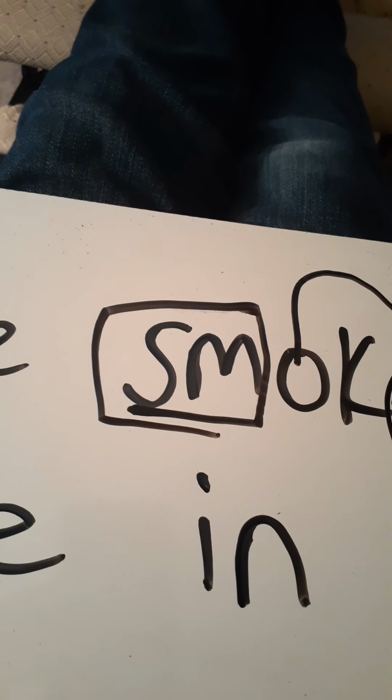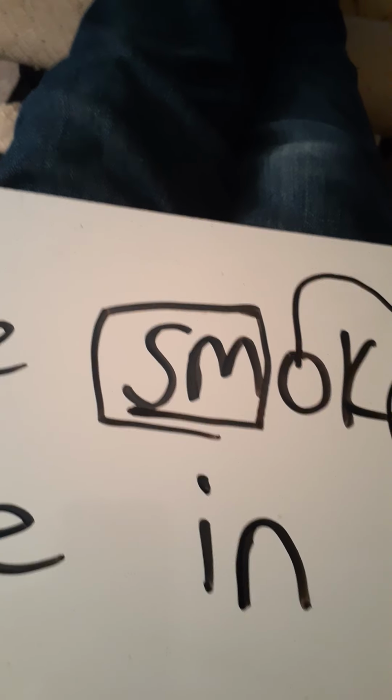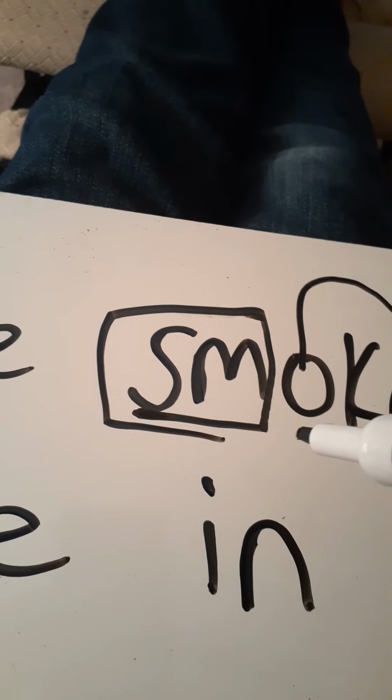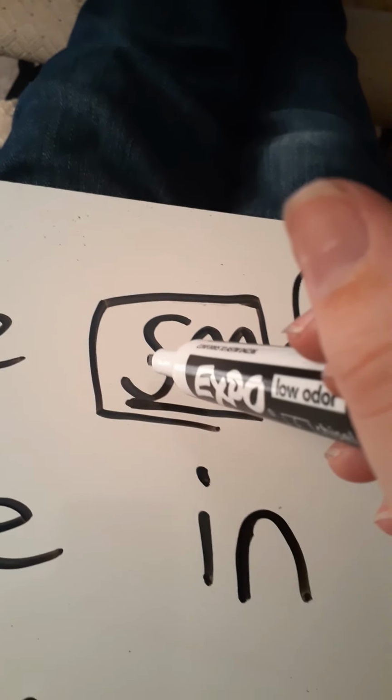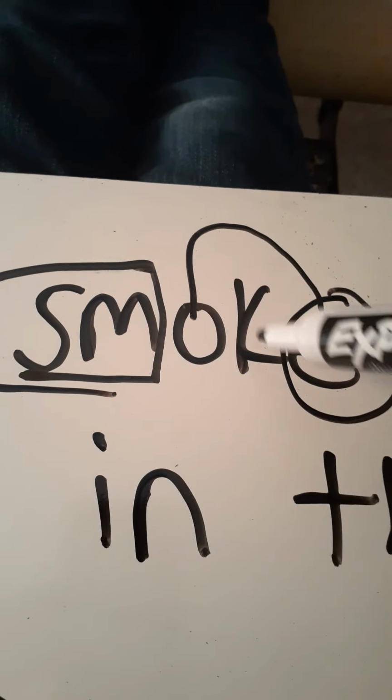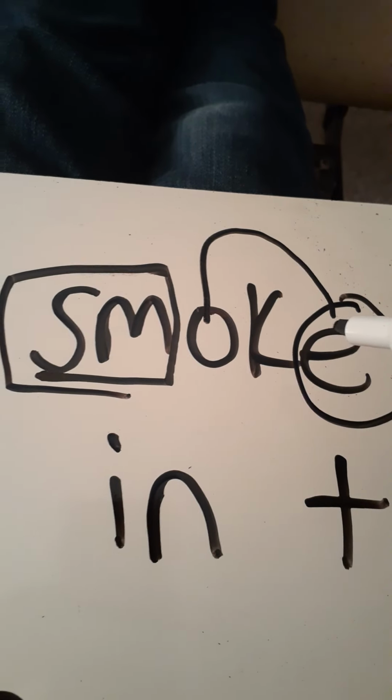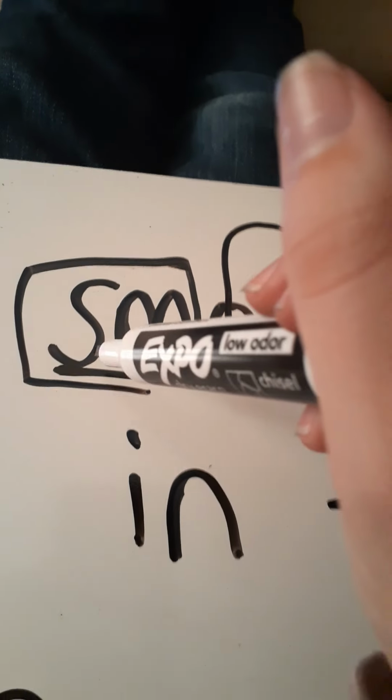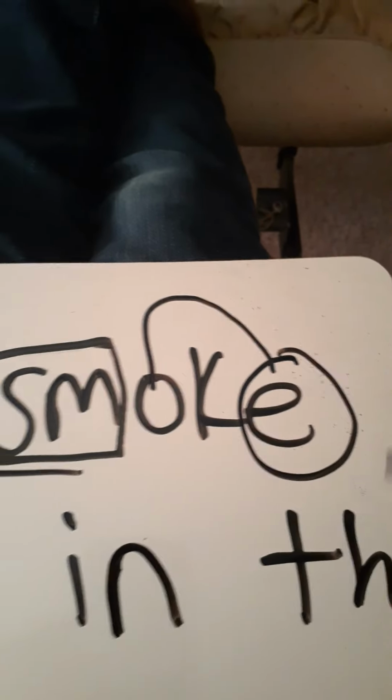What sound does SM make? Sm, like as in smile. So we have smo. What sound does K make? K, like as in kite. So we have smoke. So we have the smoke.